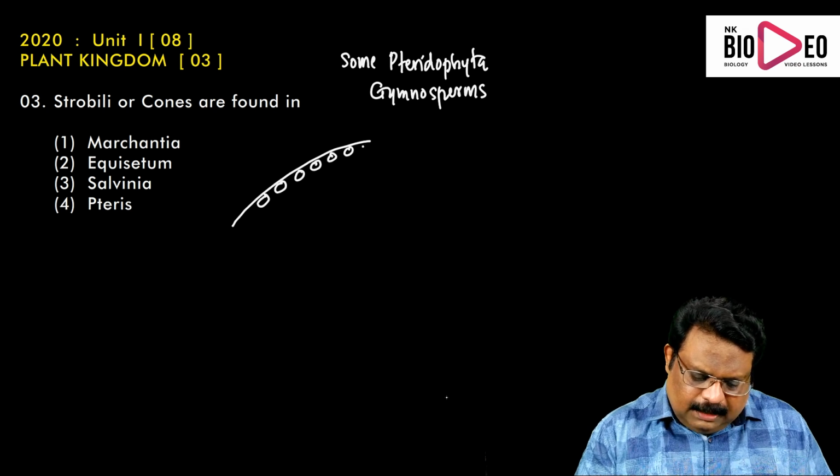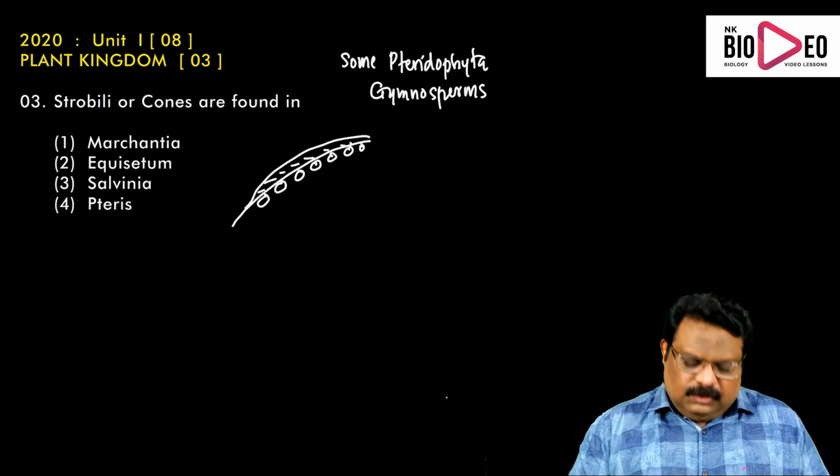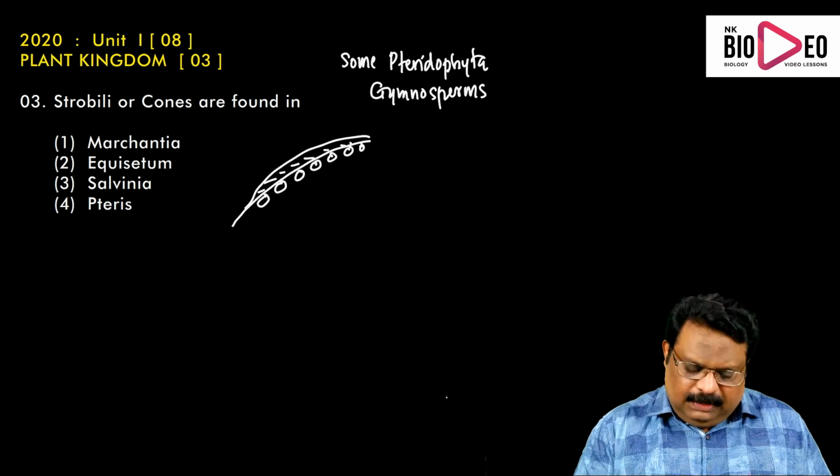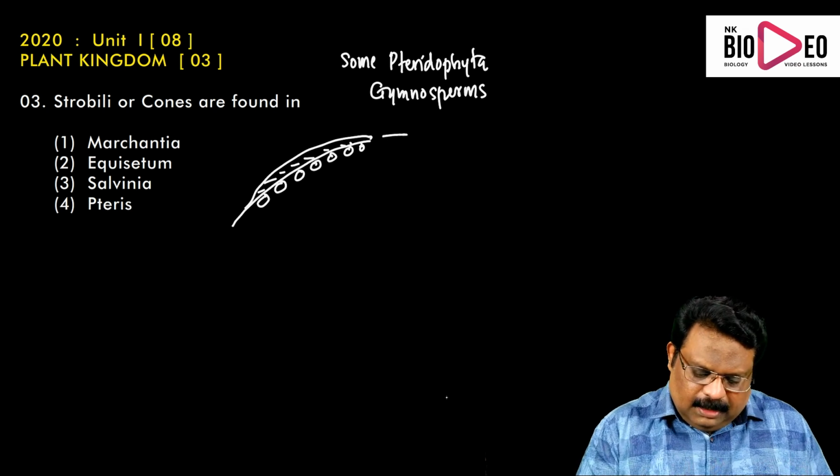These are sporangia, and the sporangia are present under the surface of the leaf. So the sporangia bearing leaf is called sporophyll. And these rounded bodies present under the leaf are called sporangia.